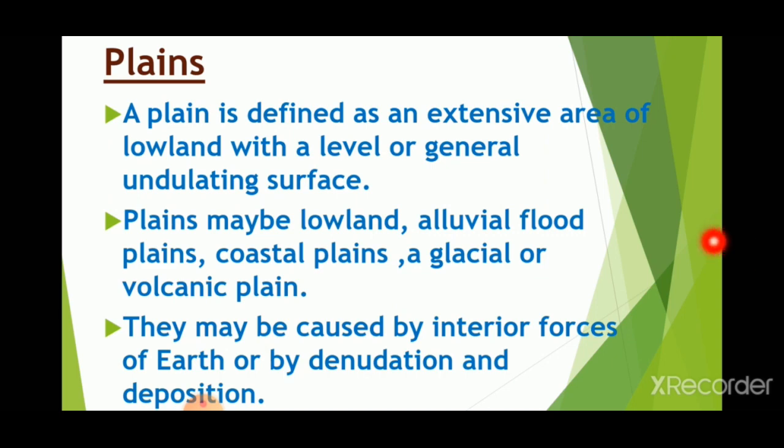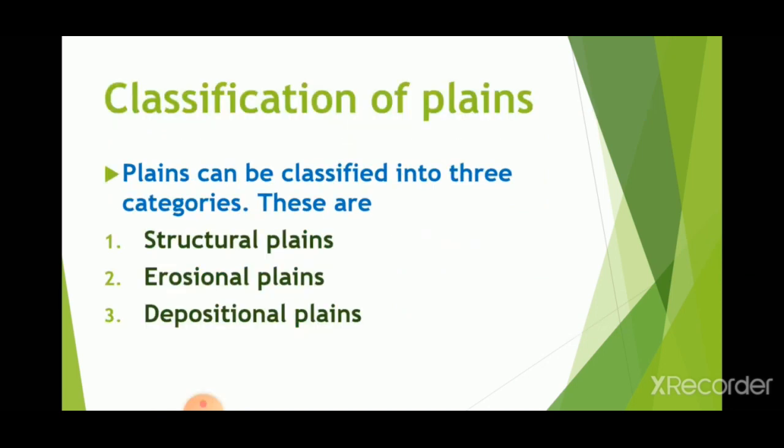So this is a simple introduction about the plain. Now about the classification of plains. We can categorize them into three categories, and they are structural, erosional and depositional plains. Along with that, there are other types too, like coastal plain, alluvial plain, peneplain, etc., that we'll study afterwards. Now we'll see the first, most important three types of plains.